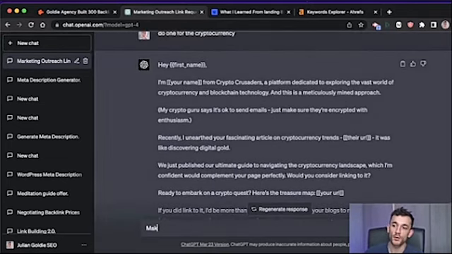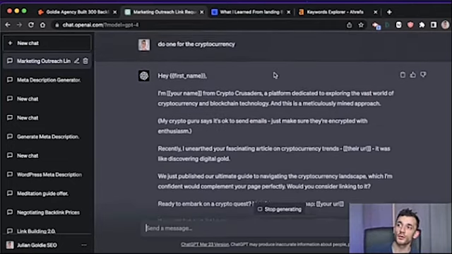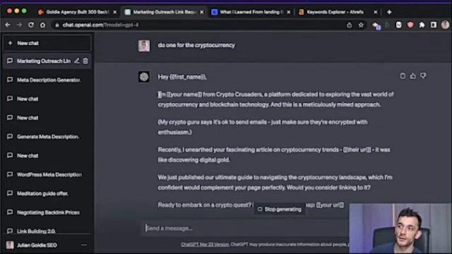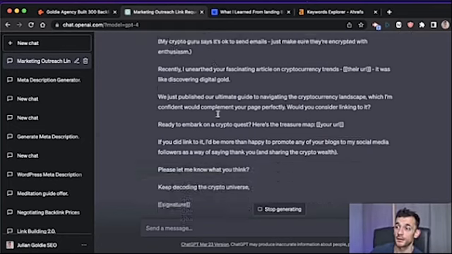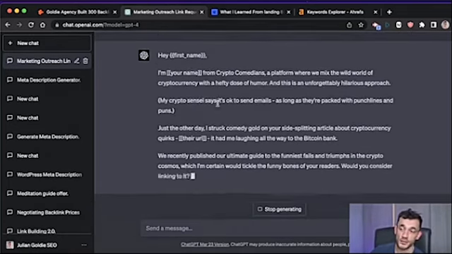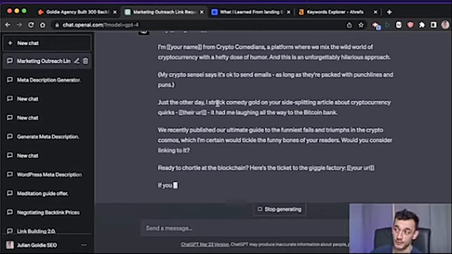You could take it even one step further and say, make it funnier, more interesting. And now all you need is a spreadsheet with the placeholders and everything you want to include, right? For example, like their URL, your name, their name, and just paste it into your favorite outreach tool. Could be Hunter, could be Lemlist, whatever you want to use.